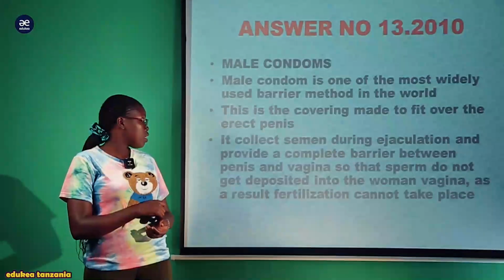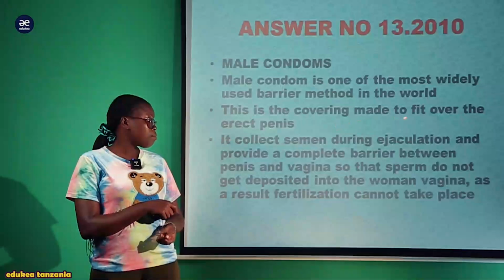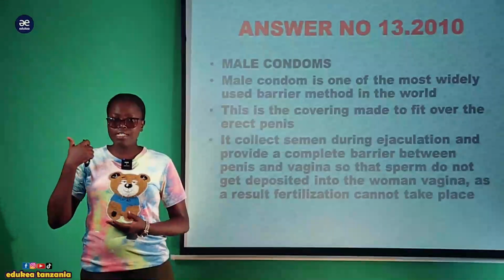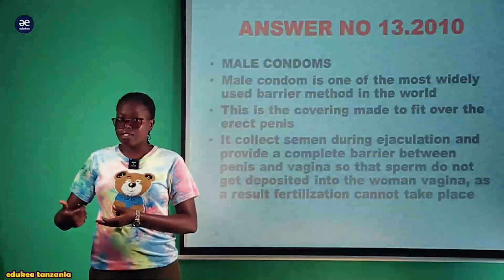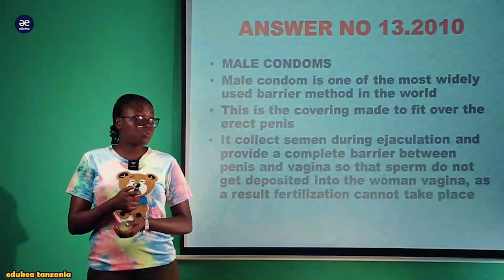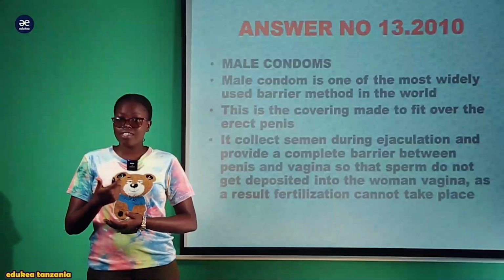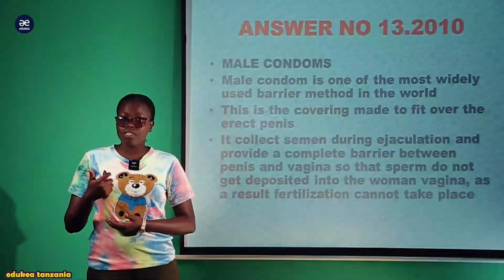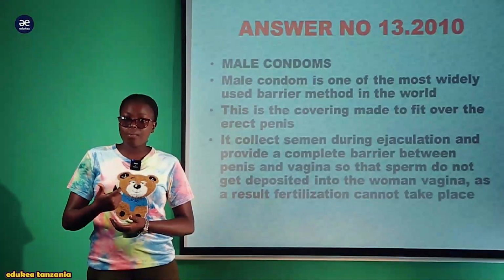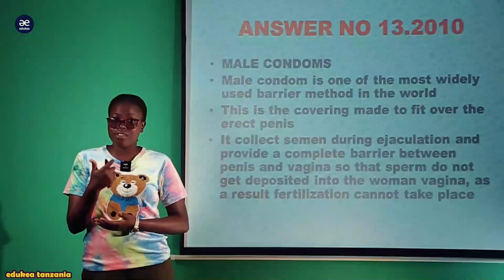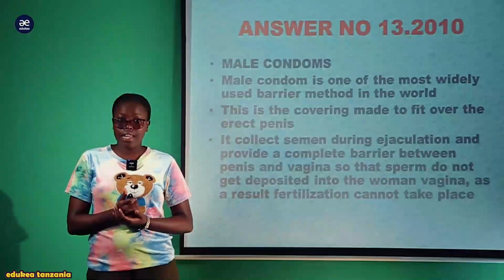This is a covering made to fit over the erect penis. Once the man is sexually aroused, he wears the male condom before sexual intercourse, so as to prevent direct contact between the male reproductive organ and the female reproductive tract, which might result in fertilization.